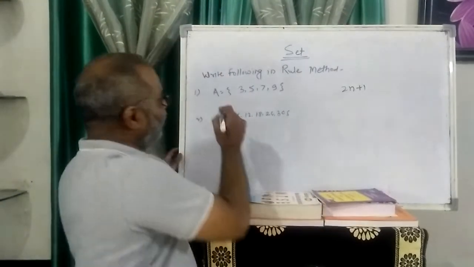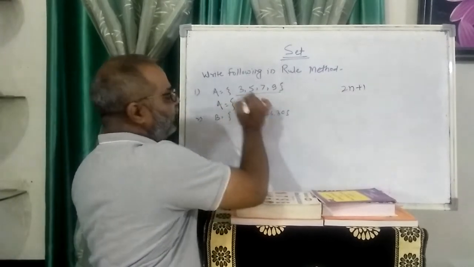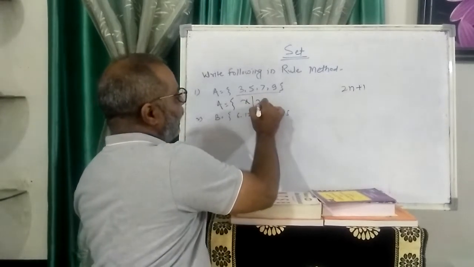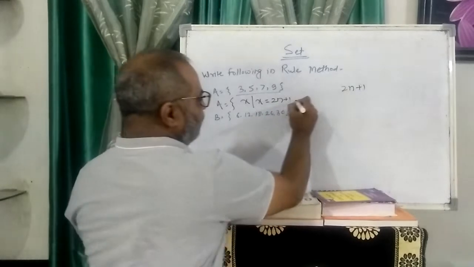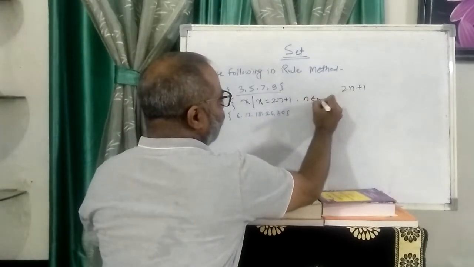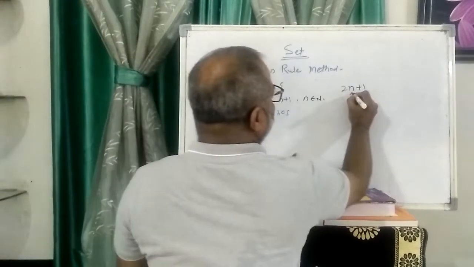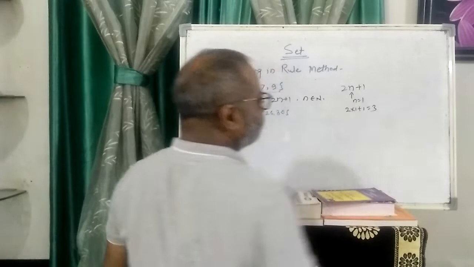So what is the rule here? A equals, for all, I just write x, such that x is equal to 2n plus 1, and n belongs to natural numbers. I get, when the value of n is 1, 2 into 1 plus 1, that is 3.